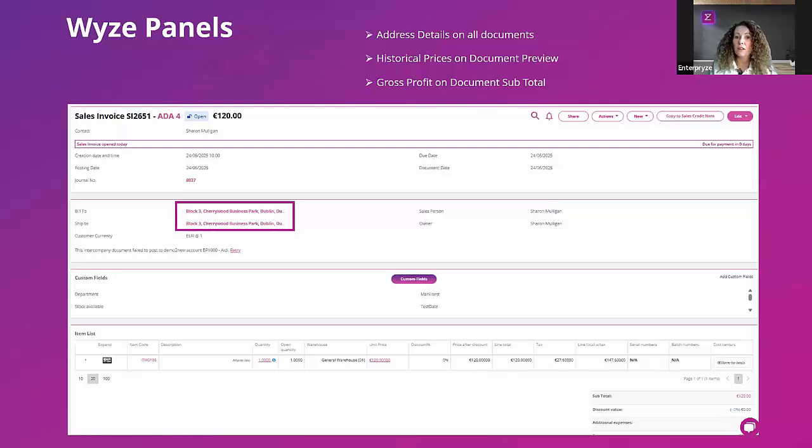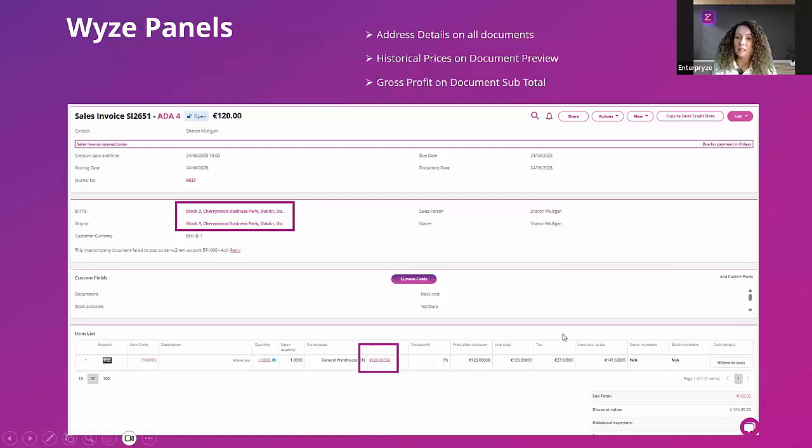Secondly, we have the historical prices on the document. Now, this is already available, as you know, when you're creating a document and when you're editing a document. So now when you're just viewing or previewing a document, you can do exactly the same and click on the unit price.